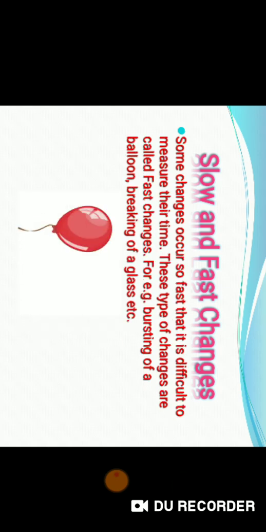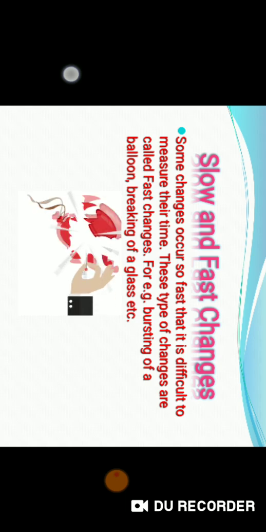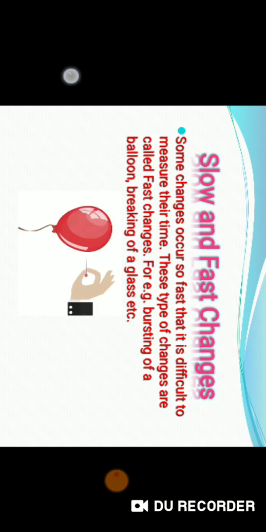Now we will talk about fast change. Some changes occur so fast that it is difficult to measure their time. These types of changes are called fast changes. For example, bursting of a balloon. Can you measure the time of bursting of a balloon? No. Why? Because it happens within a second or less than 1 second. Breaking of glass, it also occurs suddenly. So you cannot measure the time of fast changes, whereas you can measure the time of slow changes.